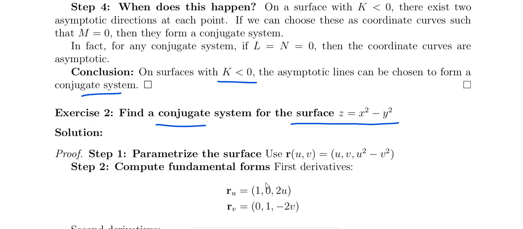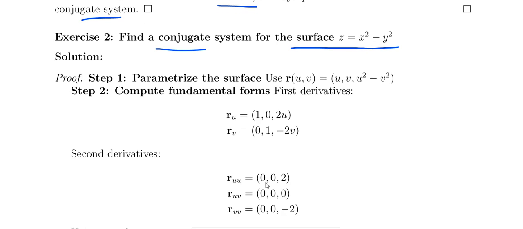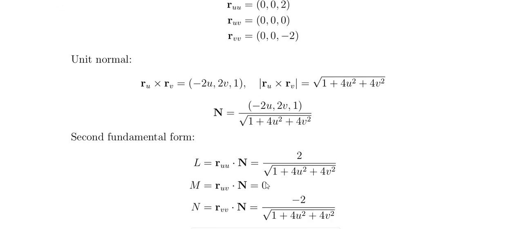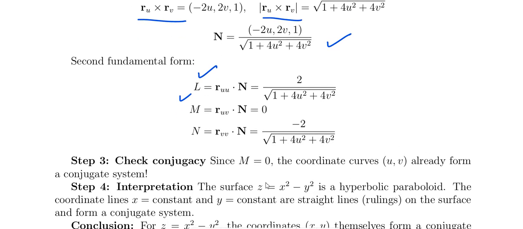z equal to x square minus y square. The first step is to take the parametric form, that is u comma v: x equal to u, y equal to v, and z equal to u square minus v square. We need to find ru, rv, and ruu, ruv, rvv, and then find the unit normal. What is the unit normal? That is ru cross rv divided by the modulus of ru cross rv. Then we find L, M, N for the second fundamental form.